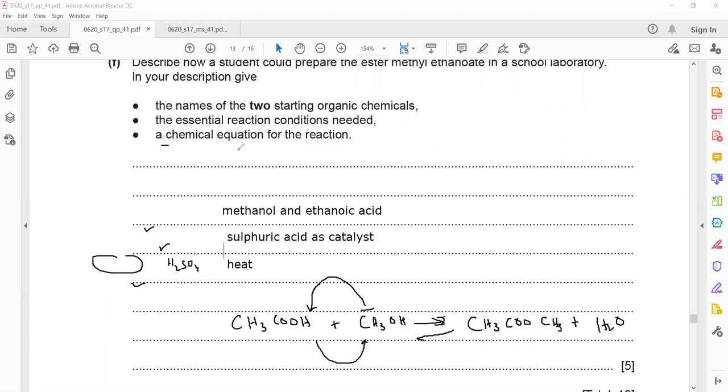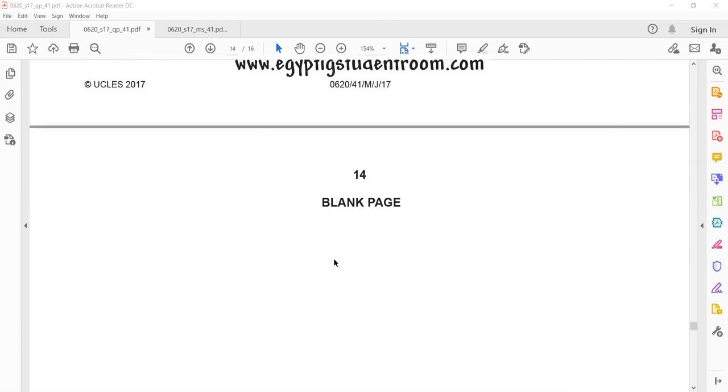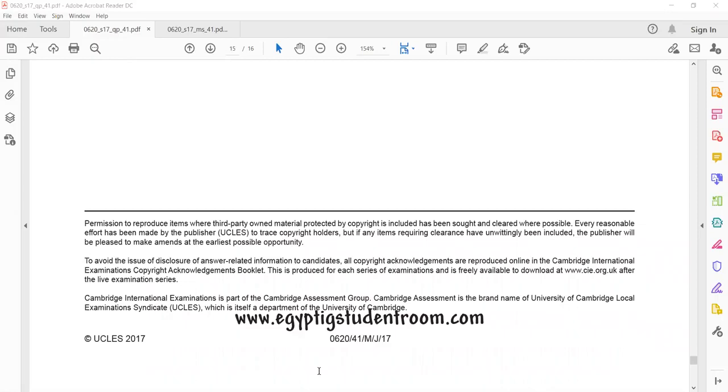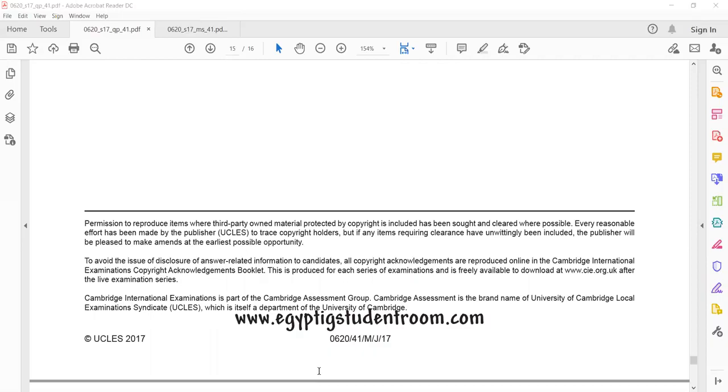Because they mention a chemical equation, it means you cannot write a word equation here, it is not acceptable. You have to write a symbolic equation. Even if they say write an equation for the reaction, it means symbolic. If they specify to write a word equation, in that case only a word equation is acceptable. Normally you will find the last questions related to organic chemistry, but not always. Most of the time you will find the last question is about organic chemistry.